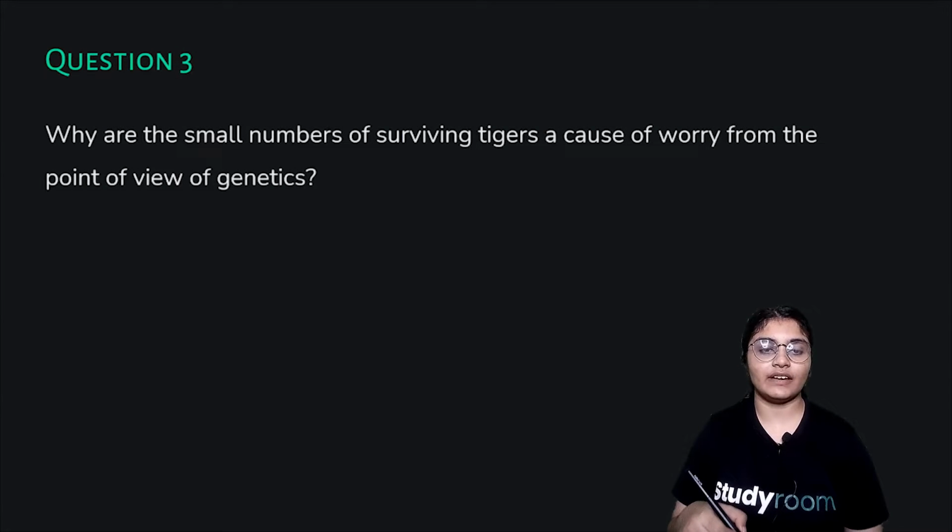The next question that we have is, why are the small numbers of surviving tigers a cause of worry from the point of view of genetics?